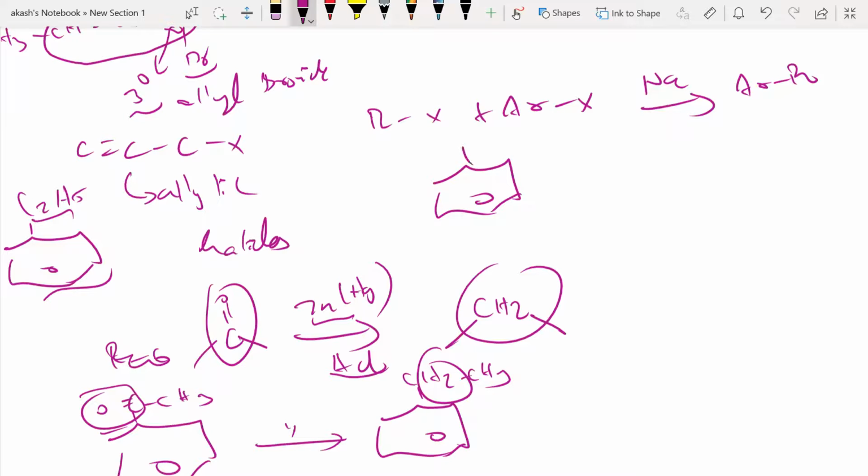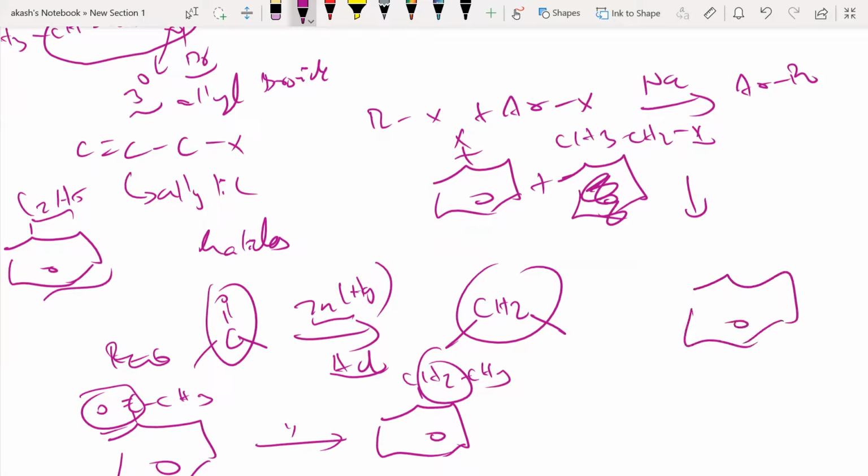I have benzene. Then say I would have had CH3CH2X. Now what will happen? This X and this X will be gone. So I have to attach these two carbons, so you will find that I can have CH2CH3.